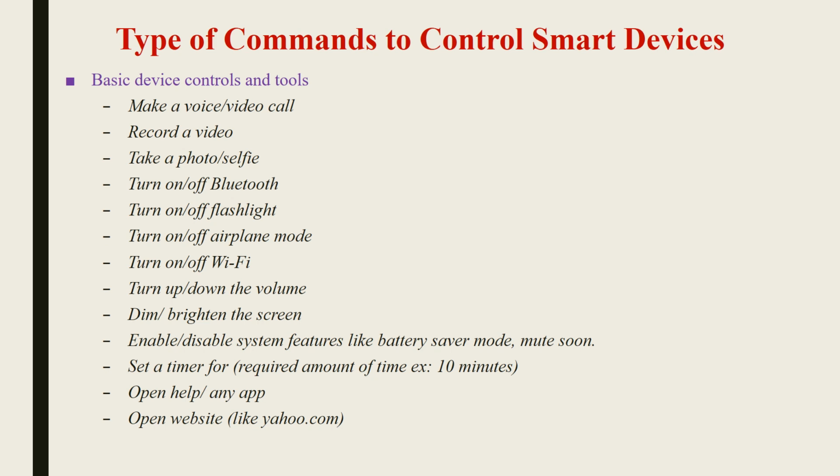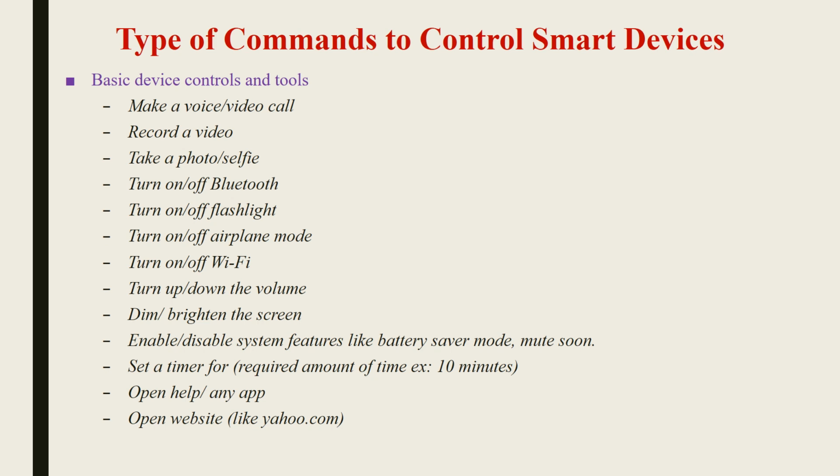In this video, I would also like to give some idea about how to identify the commands or instructions for controlling any device. I am taking one smart device here, to show how to control the smart device.